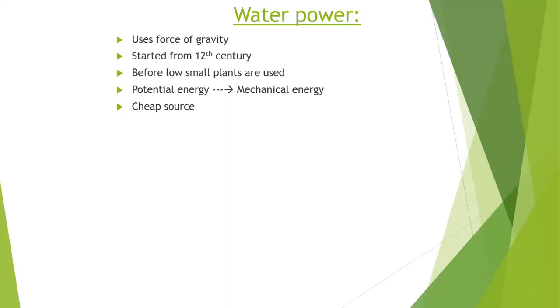But there are some disadvantages. The capital cost of hydroelectric power plants is higher when compared to other thermal or steam power plants.